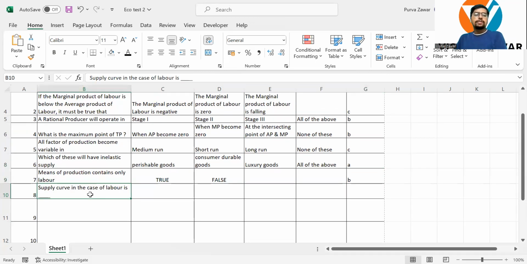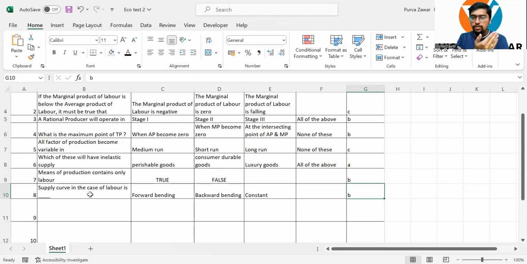Next, supply curve of labor is forward bending, backward bending, or constant. You have only three options over here: forward bending, backward bending, or constant. Supply curve of labor. Yes, the correct answer will be backward bending.